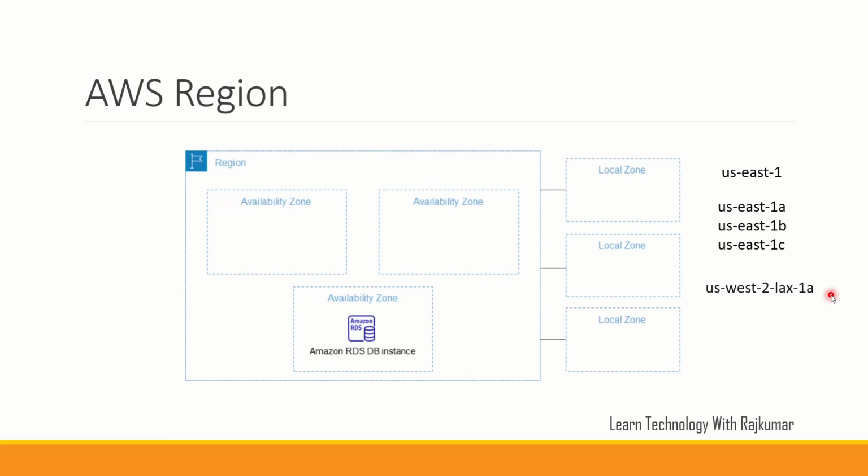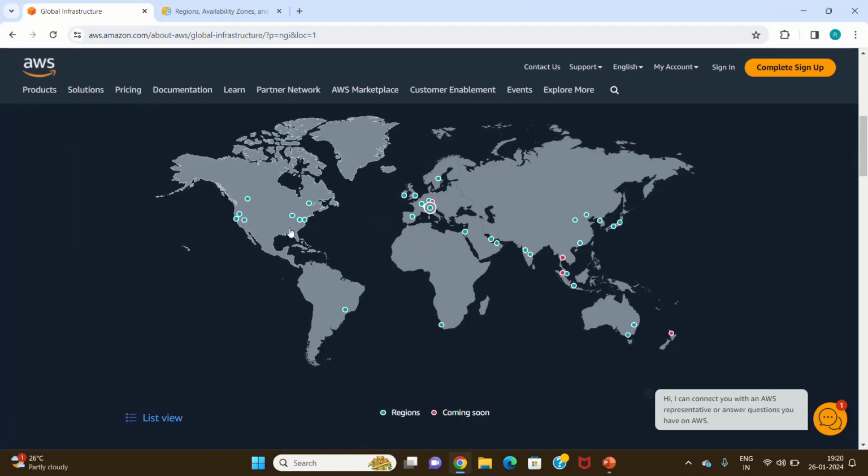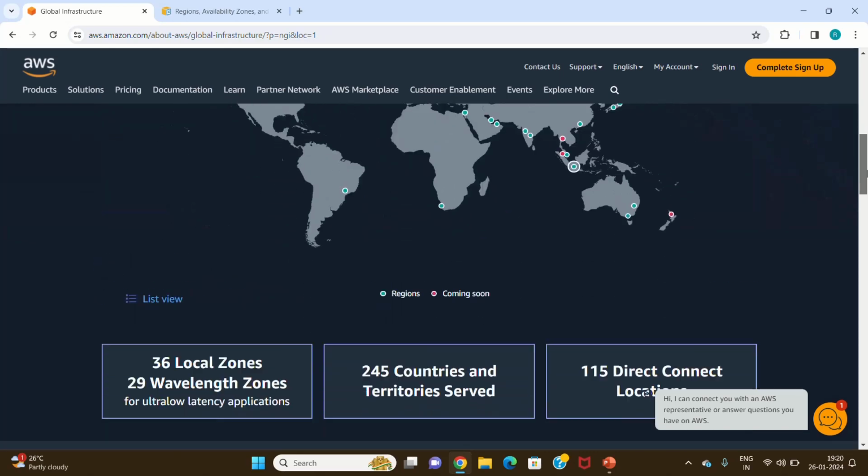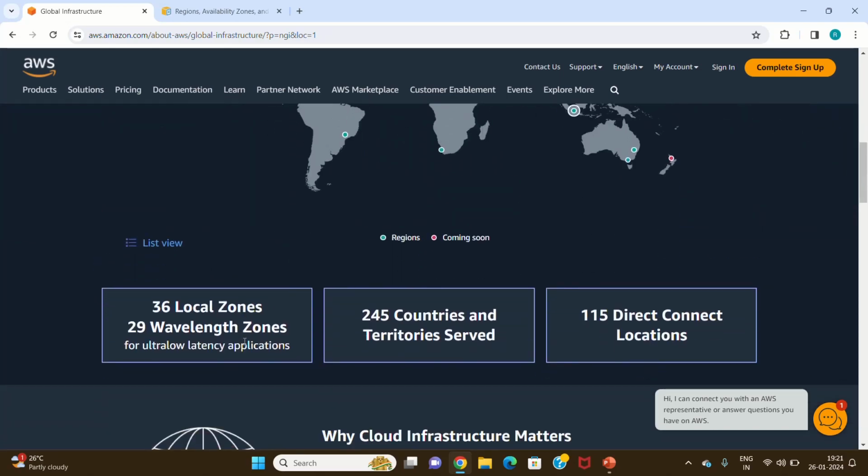Let's see what we have seen now. We have already seen this map, where the green color shows the already established regions available throughout the world. And if you see, we have 33 launched regions as of now, 105 availability zones, 36 local zones, and 29 wavelength zones.